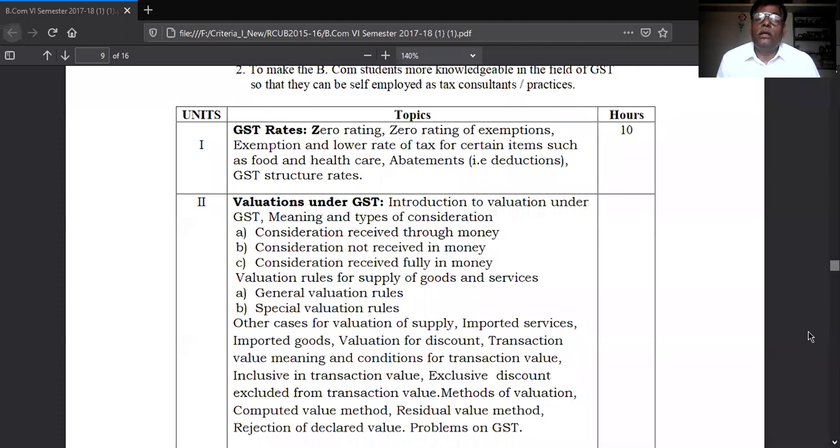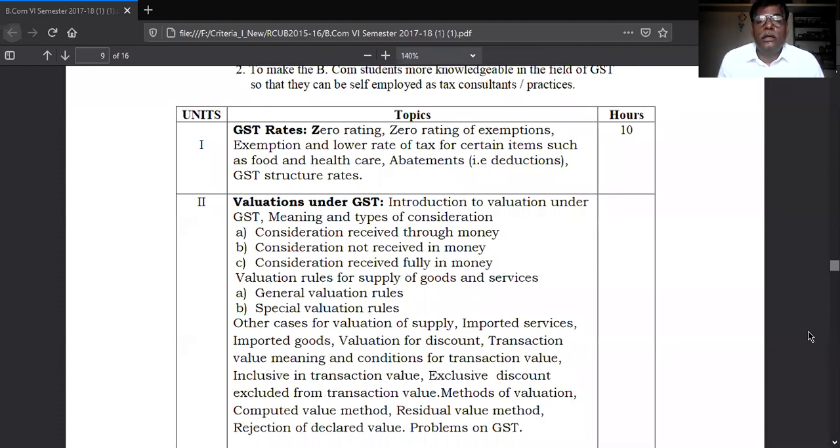How to value it? Consideration not received in money. If the consideration, meaning the amount, is not received in money, how to value it? Then third is consideration received partly in money. There are three types of considerations you have to value.